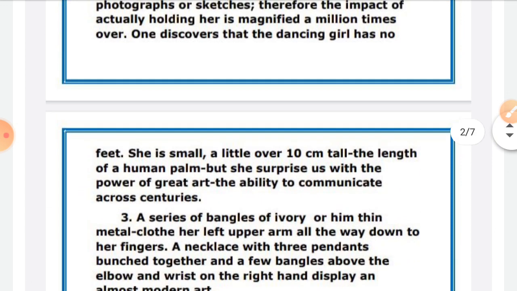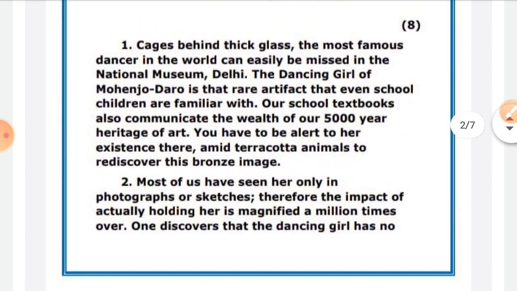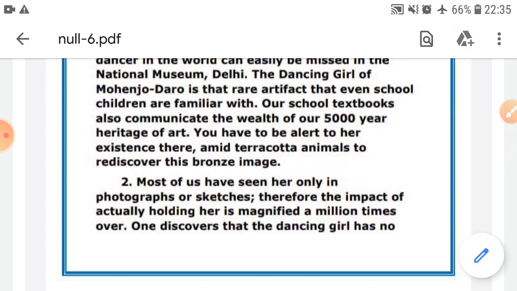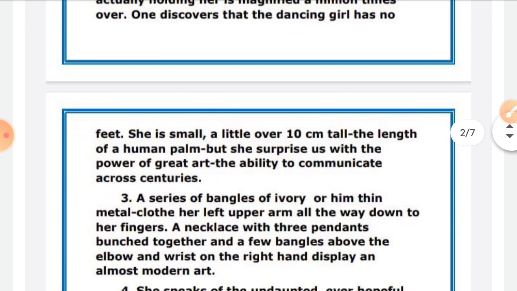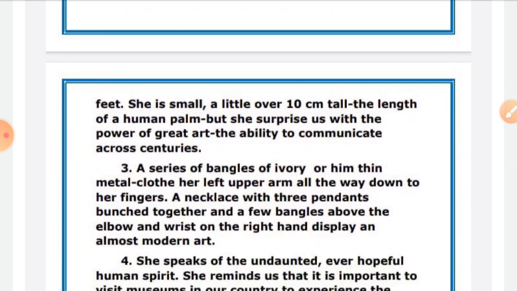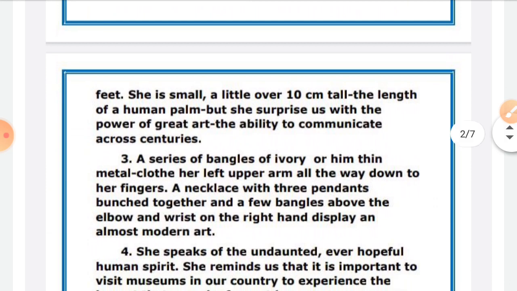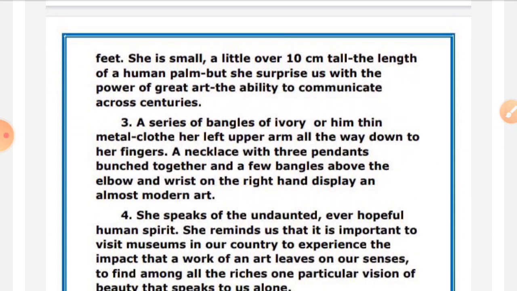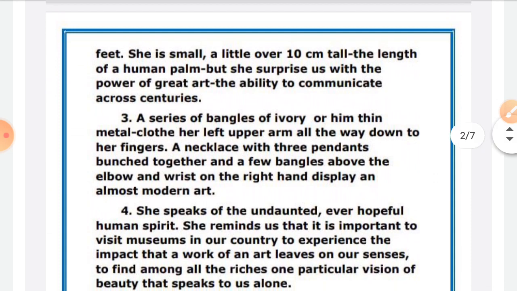So we have to read the passage again in this way, and find out what is mentioned and what is not mentioned. Like, see, she is small, she is a great art. See, she is a great art, the power of the great art resides on bangles of ivory on her arm, a necklace with three pendants. Just read the passage.